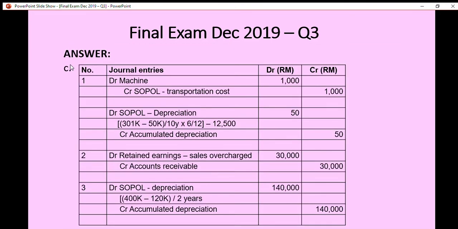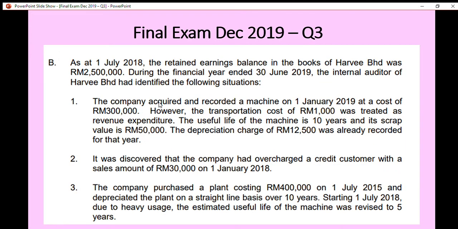This is the journal entries. As we all know, for situation 1, the transportation cost of 1,000 is supposed to be capitalized. So we have to record 1,000 into the machine account.